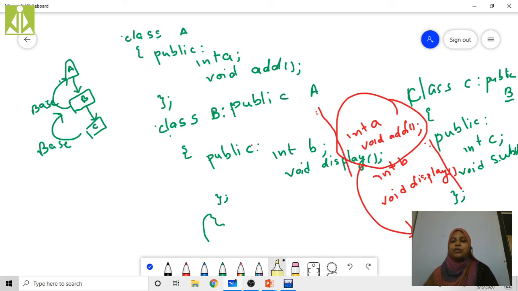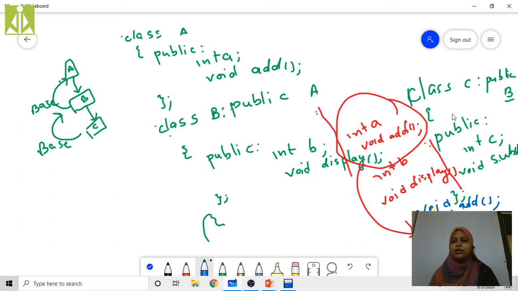See here. Now void add. Next is int a. Void add, int a.